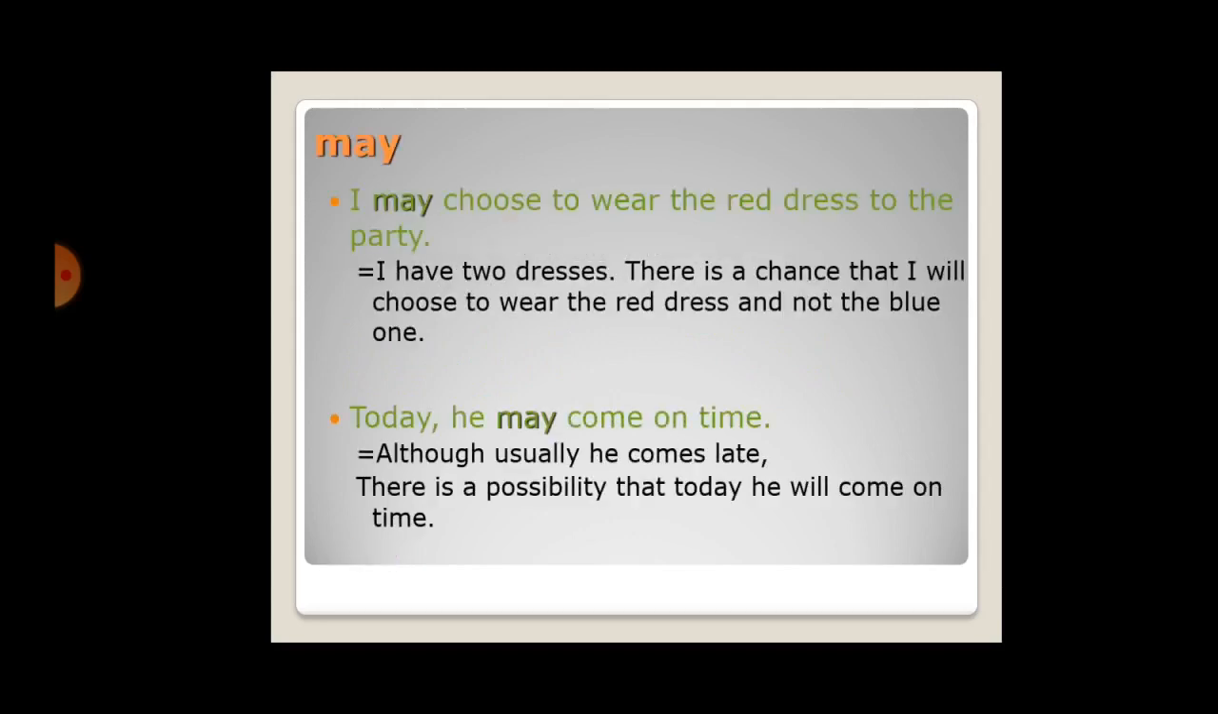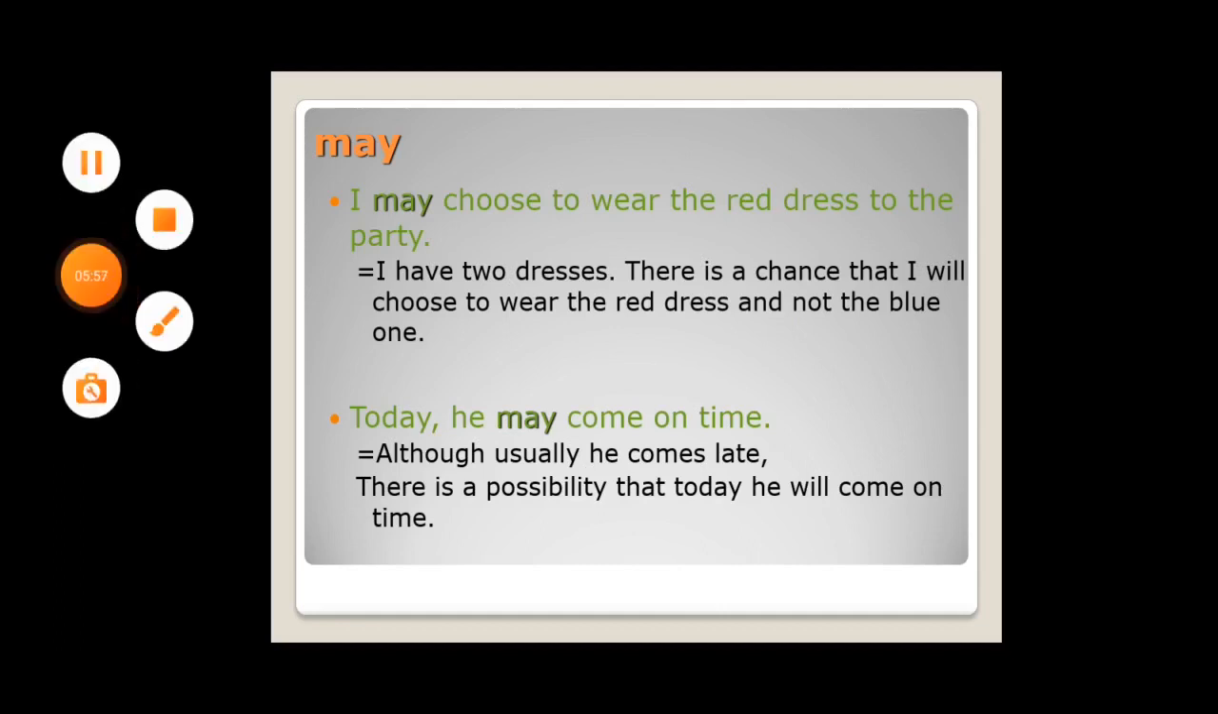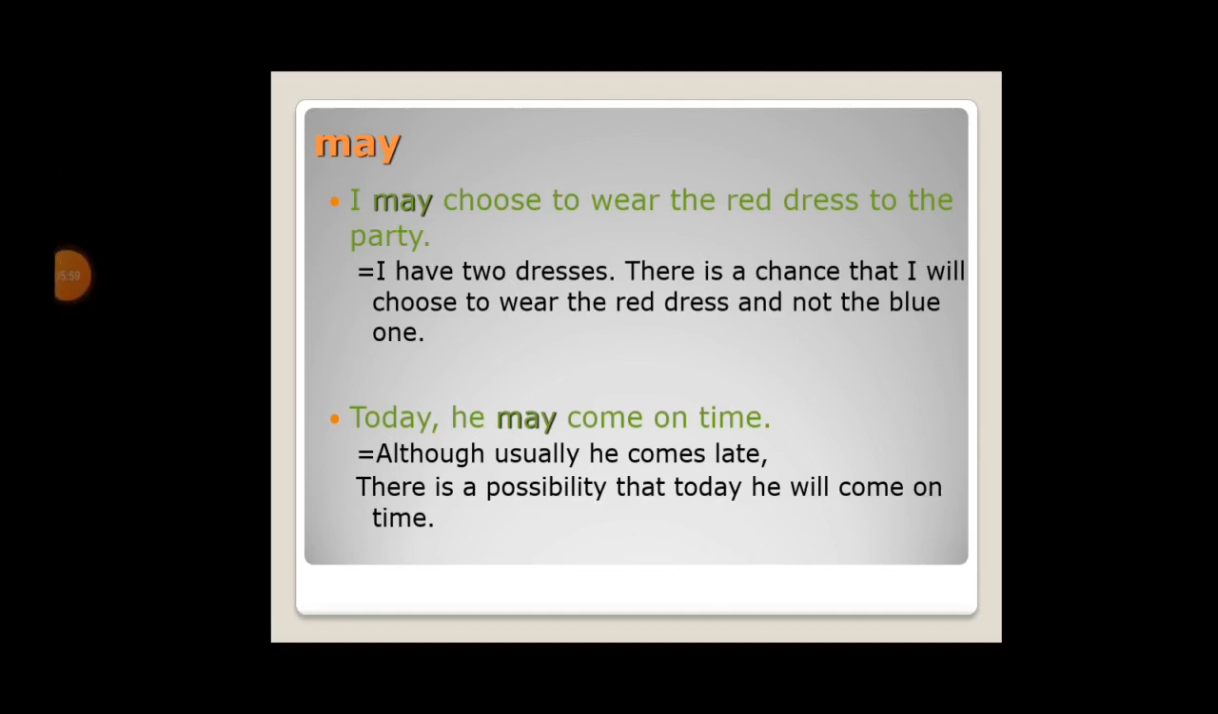Future possibility or get permission. You know, we use "may" for permission and ability, right? So, I may choose to wear the red dress to the party. I have two dresses. There is a chance that I will choose to wear the red dress and not the blue one.